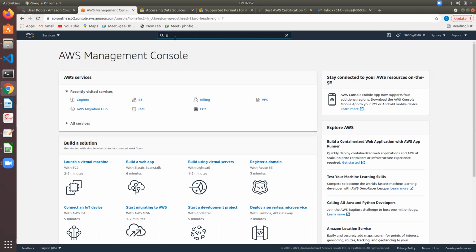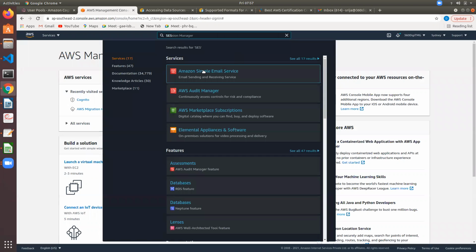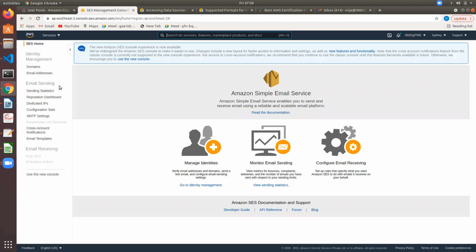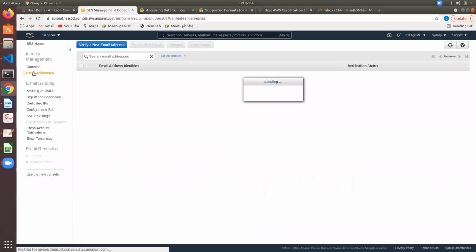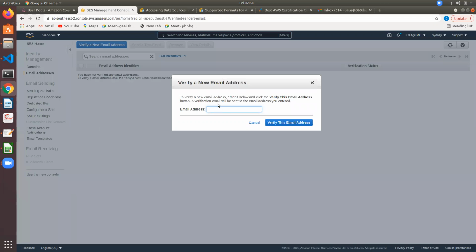SES, Simple Email Service. And here, let us verify a new email. Verify this email address.